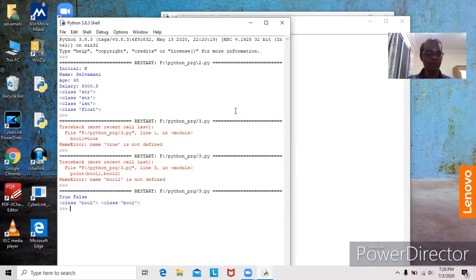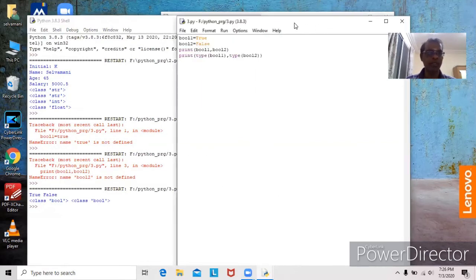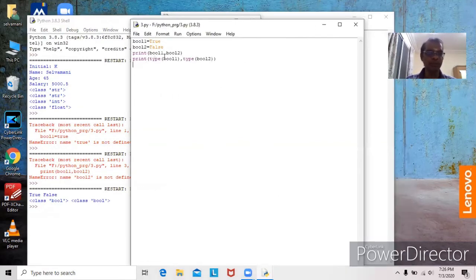Now we will see. So false. Now we will see the output. Here bool 1 contains true, bool 2 contains false. That is, bool 1 is a variable which is declared under the Boolean data type. Similarly, bool 2 is also a variable, automatically declared under Boolean. So bool 1 is true, bool 2 is false. Type of bool 1 is Boolean. Type of bool 2 is also Boolean. So here we have string, int, float. Similarly, bool is also a data type.